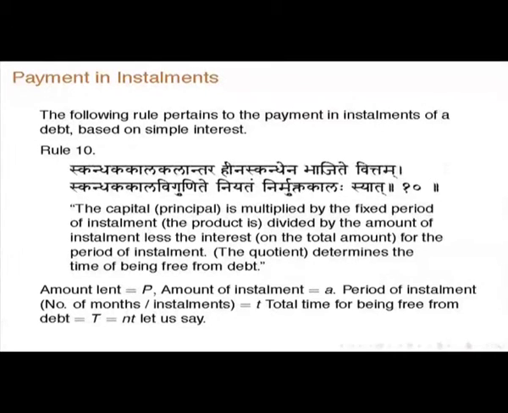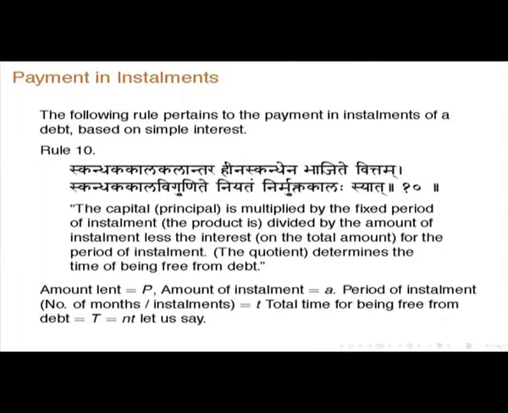He says the capital is multiplied by the fixed period of installment and divided by the amount of installment less the interest. The quotient determines the time of being free from debt. This is what the verse says. Suppose the amount lent is P, the amount of installment is A, and the period of installment is the number of months per installment. It may be given once in 2 months or once in 3 months or whatever, that be T, and the total time for being free from debt is capital T, NT let us say.